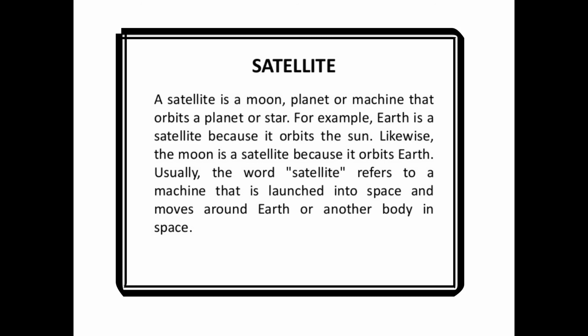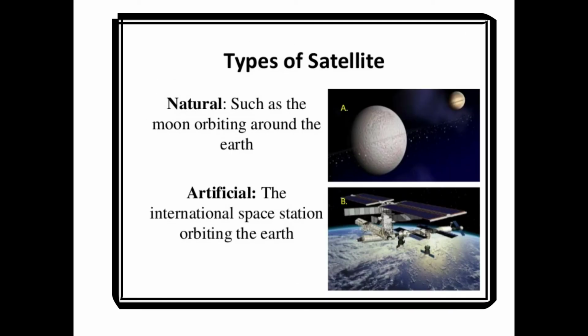So satellites or moons are small celestial bodies which revolve around planets. As the planet revolves around the sun, the satellite moves with it. As a result, the satellite also revolves around the sun like planets. Satellites shine by reflecting light from the sun. So we have two types of satellites. One is a natural satellite and another is an artificial satellite.